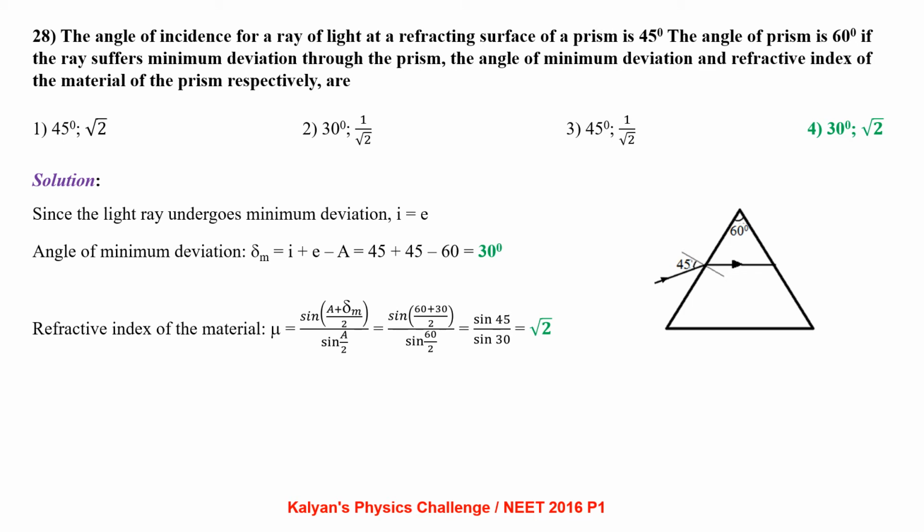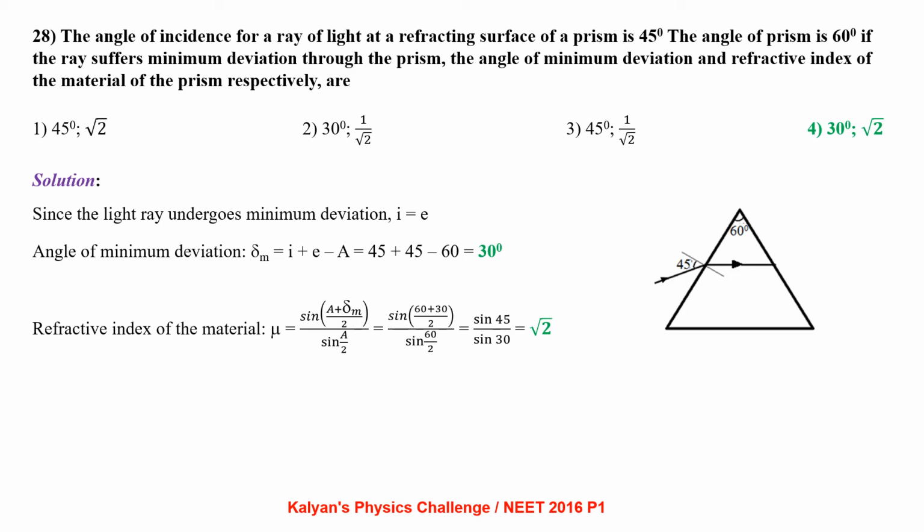The angle of incidence for a ray of light at a refracting surface of a prism is 45 degree. The angle of prism is 60 degree. If the ray suffers minimum deviation through the prism, the angle of minimum deviation and the refractive index of the material of the prism respectively are.